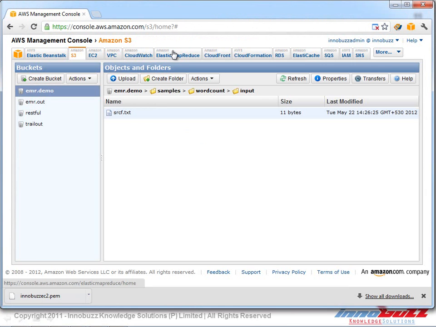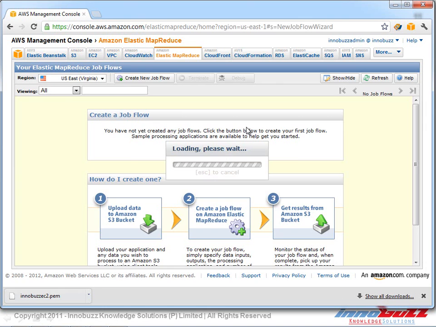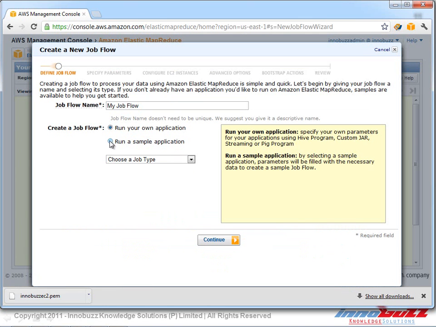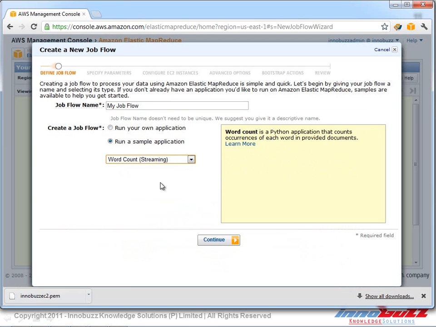And what we're going to do with Elastic MapReduce is give a set of input files, as we have seen before, from which we need to get the data, and as we discussed before, we are going to create a simple job flow with a word splitter example. What the word splitter example does is count the words in that text file and give output of what the different words are and what the different sequences in that are.